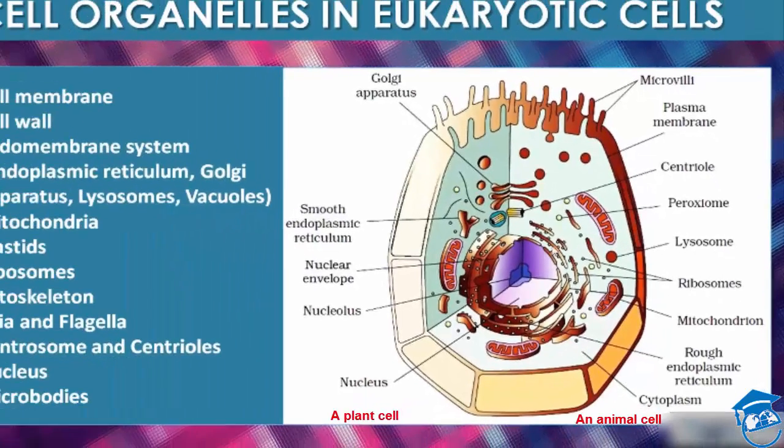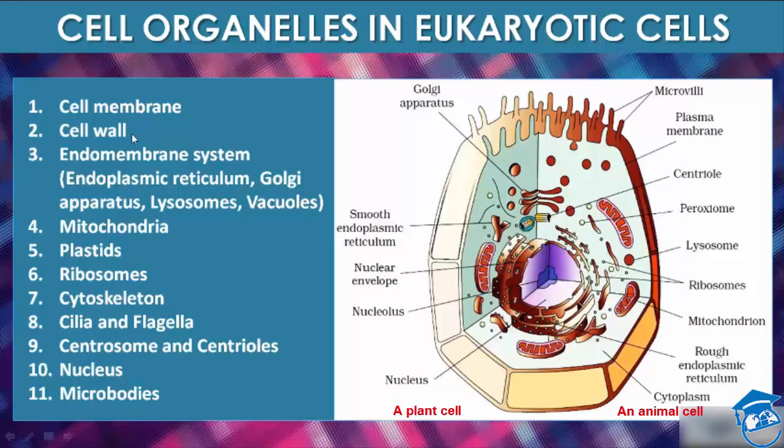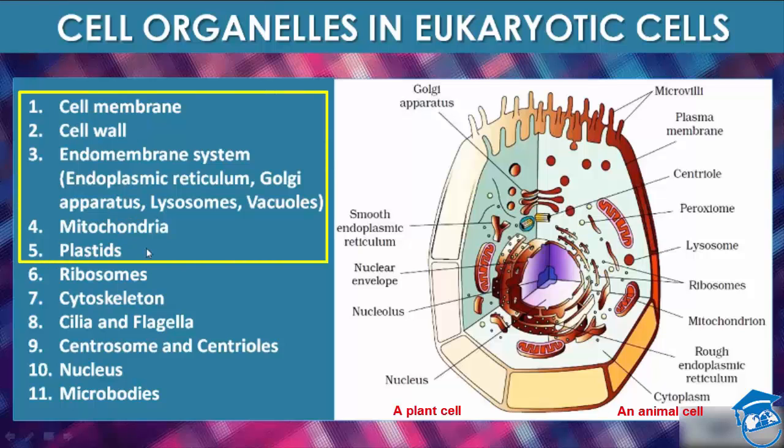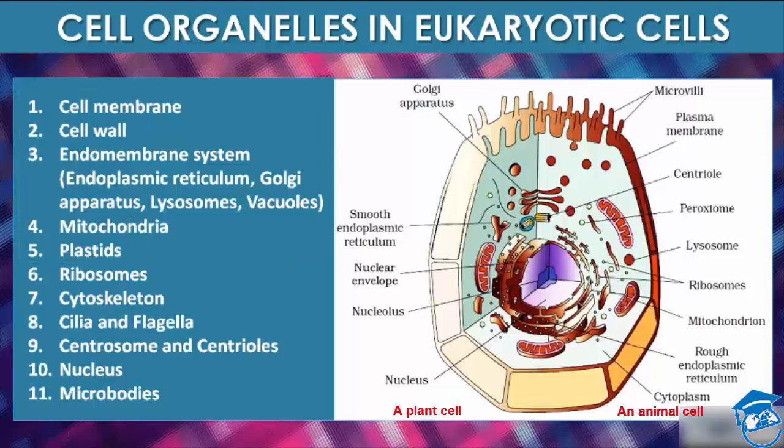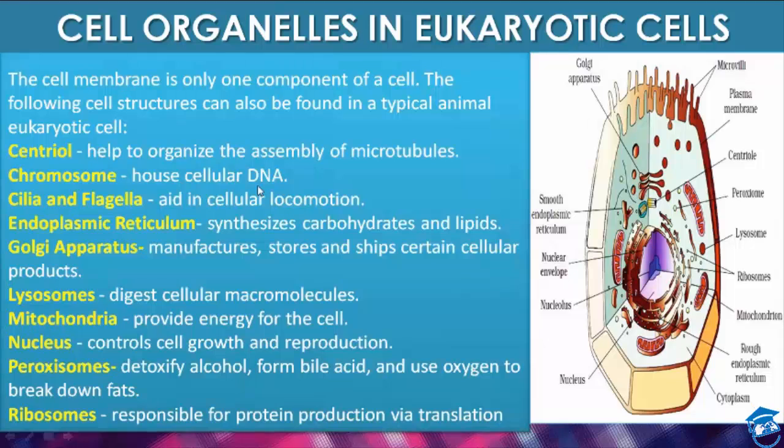So in this section of the presentation we will discuss from cell membrane to plastid, and in the next section we will discuss from ribosome to microbodies. So let's proceed. The cell membrane is only one component of a cell. The following cell structures can also be found in a typical animal eukaryotic cell.